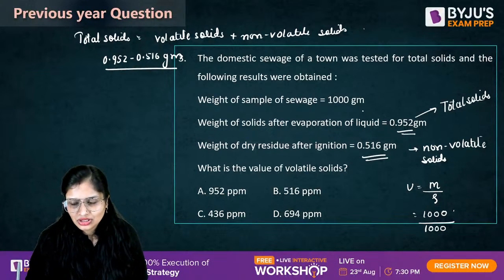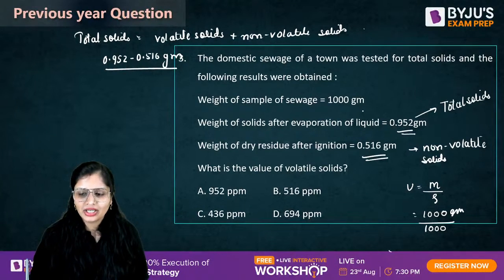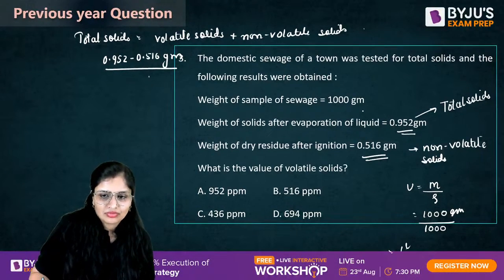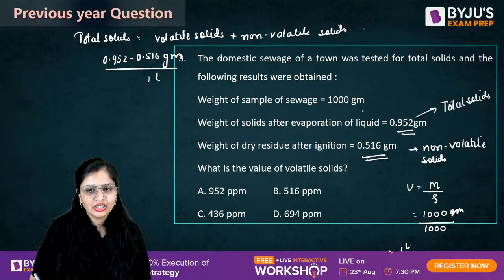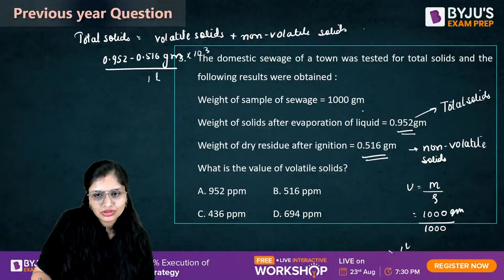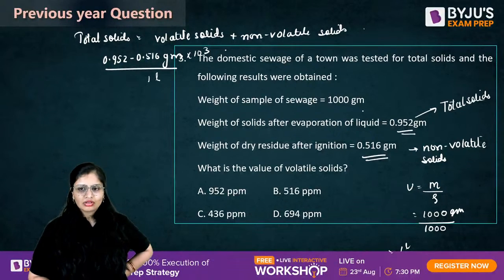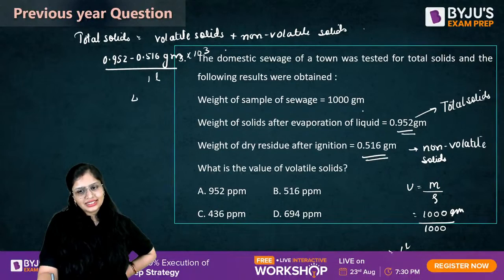So this will become 1 liter. Now solve it and convert grams into mg. So how much will it come to? 436 ppm, that is mg per liter.